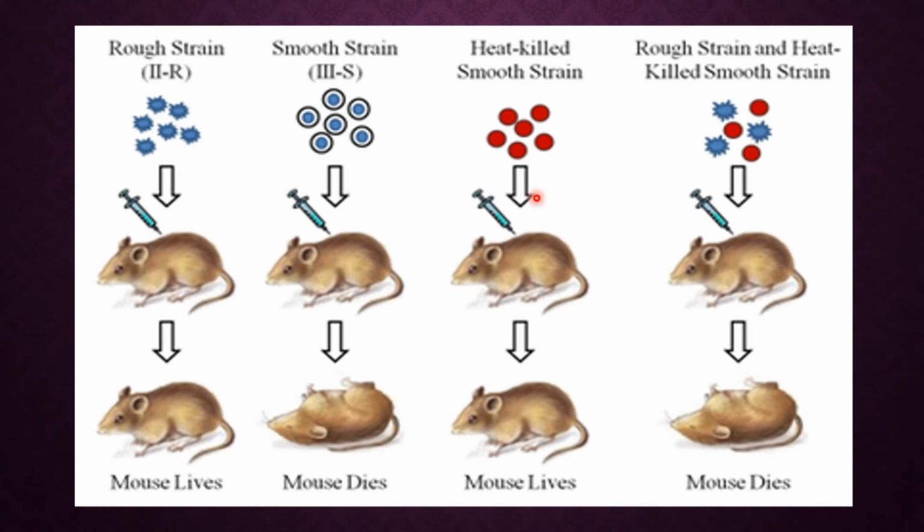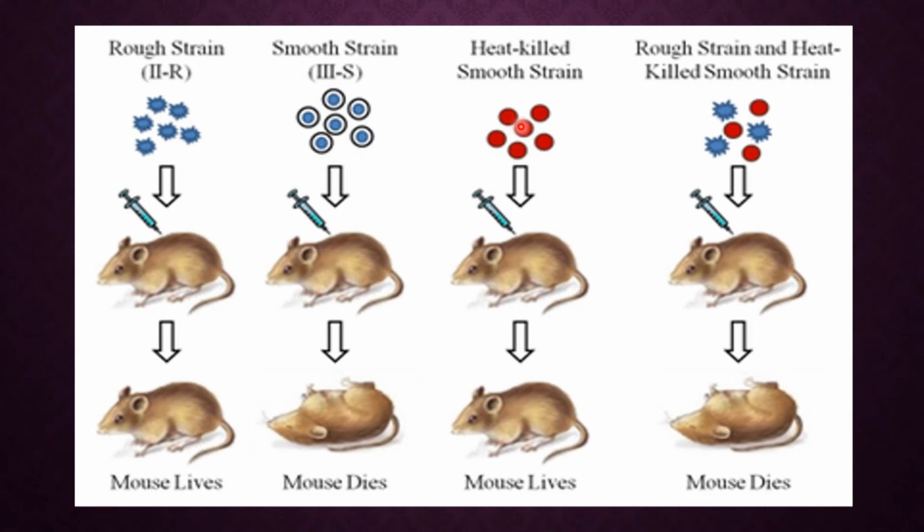In his third step, he was now ready with the result that R type is not capable of causing any disease, that is pneumonia, and S type is capable of causing pneumonia and the mice die. Now in his third step, he heated this S type bacteria.